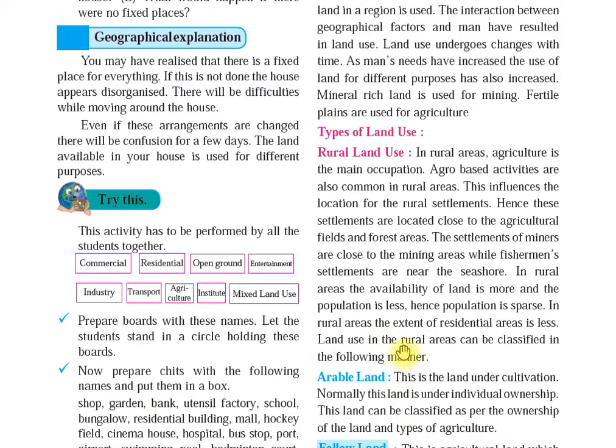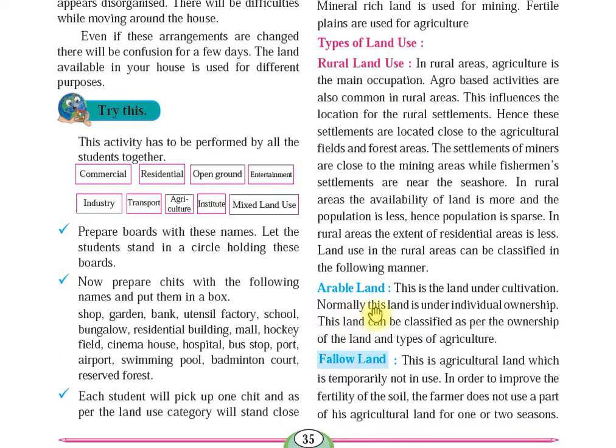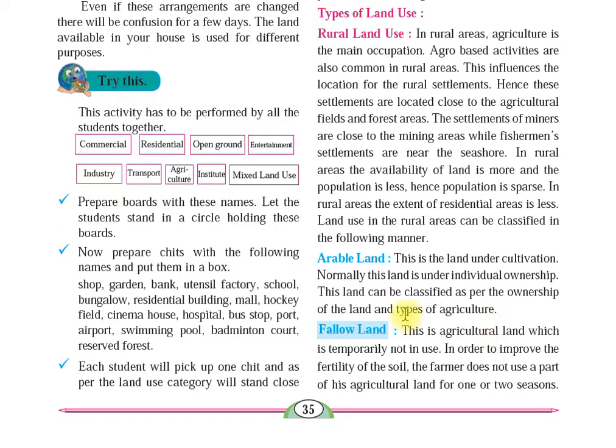Land use in rural areas can be classified in the following manner. First one, arable land. This is the land under cultivation. Cultivation means used for agricultural purposes. Normally, this land is under individual ownership, and agricultural land is owned by people. This land can be classified as per the ownership of the land and the type of agriculture, that is, what agriculture the owner of the land wants to do.